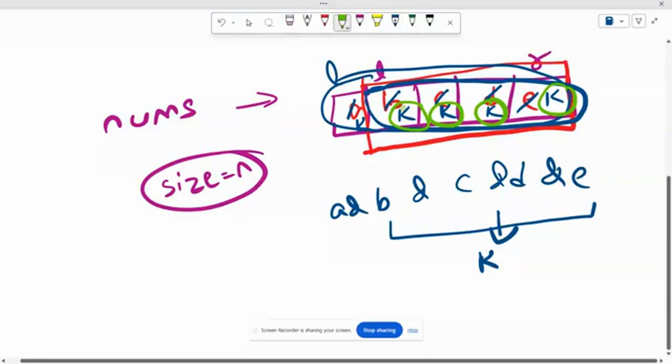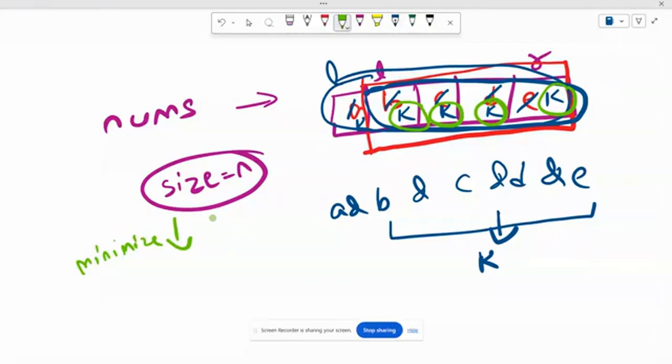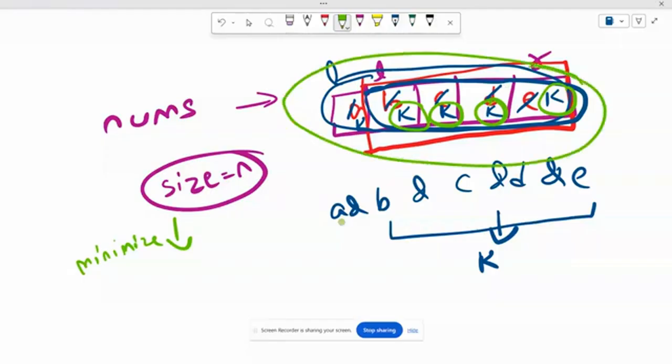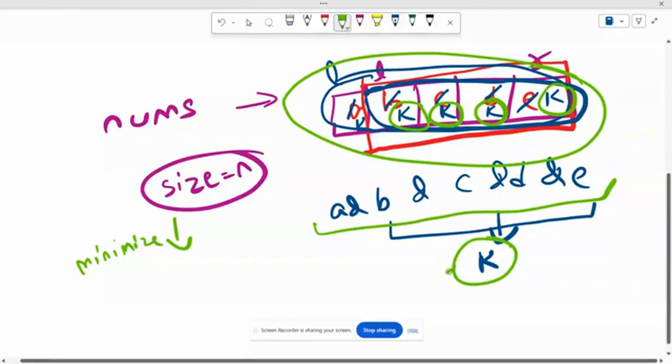So, do you get some observation from this? My greedy mind will say, if I have to minimize the number of operations, what is the minimum operation I can do? One operation. What is that operation? I will choose this whole array consisting of A, B, C, D, E. I will generate the bitwise AND, and I will replace all of the elements with that value.